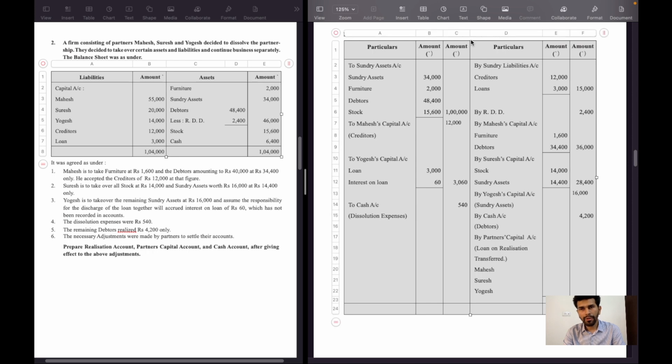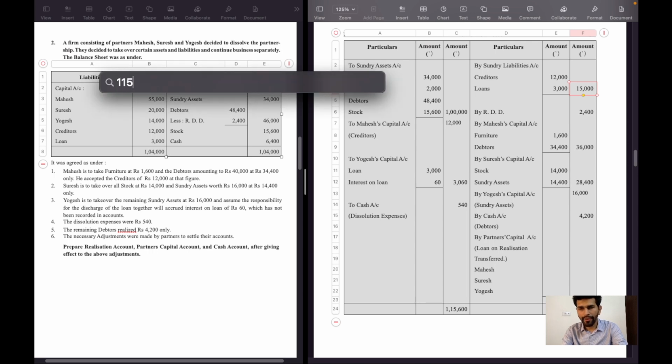We will close the realization account first. Realization account debit side is higher. Total is 1,15,600. Total of debit side is higher, so 1,15,600 is recorded. Then the total of credit side will be deducted from the total.